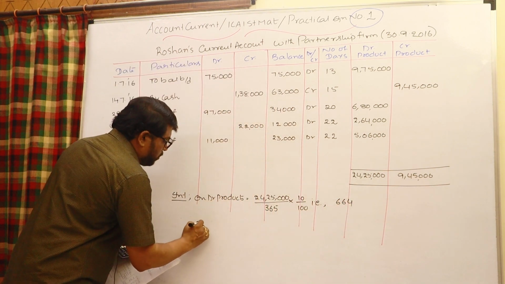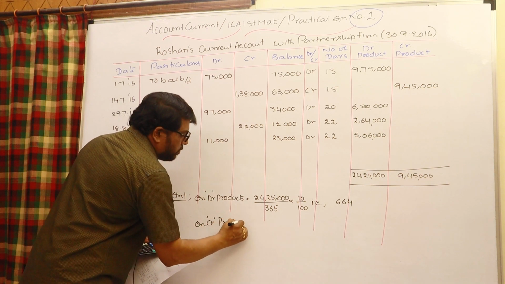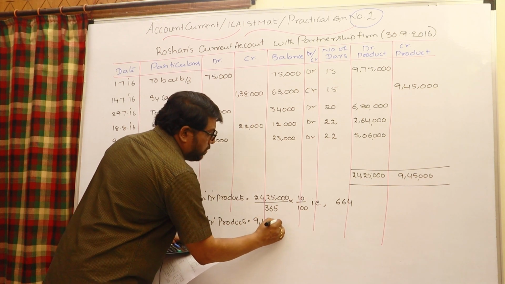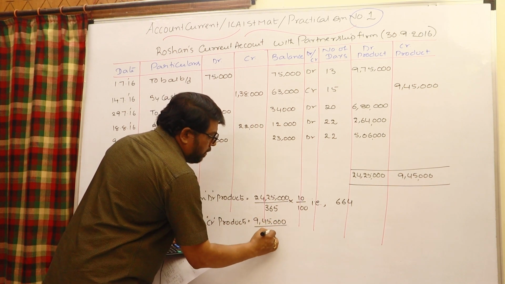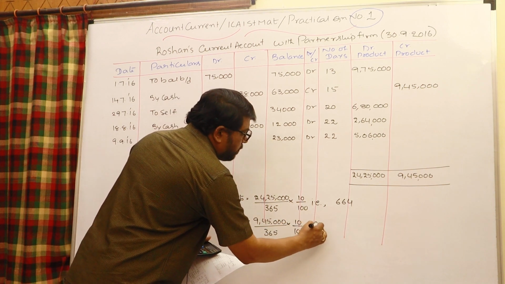Similarly, on credit products, 9,45,000 by 365 into rate 10 by 100.